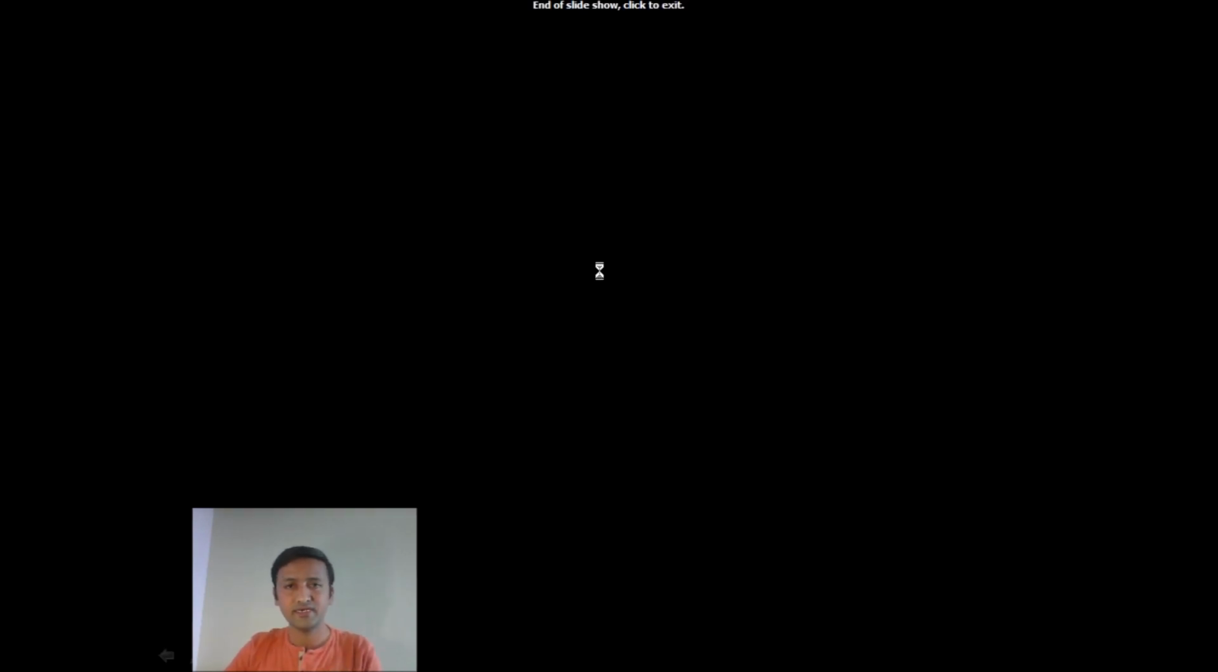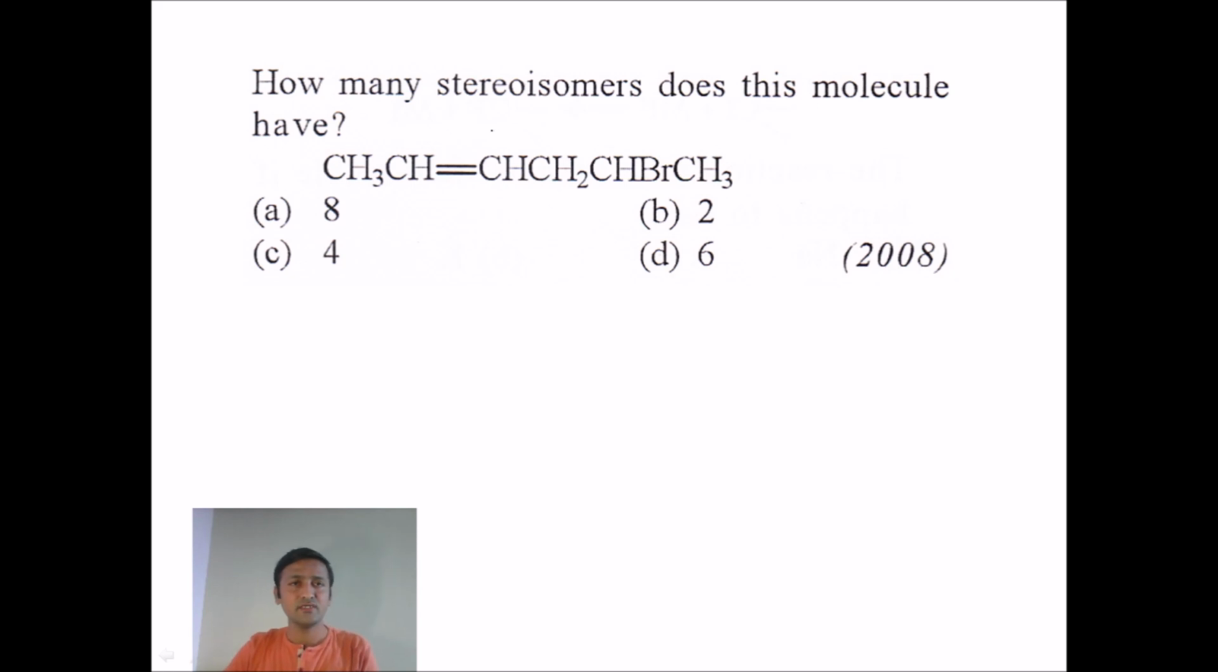Okay, next one, today's last question. How many stereoisomers does this molecule have? Just see the molecule here. We have a double bond and a chiral carbon atom. They're asking for stereoisomers, not just optical isomers or geometrical isomers. We need to combine both. So the number of stereoisomers is the combination of geometrical and optical isomers.